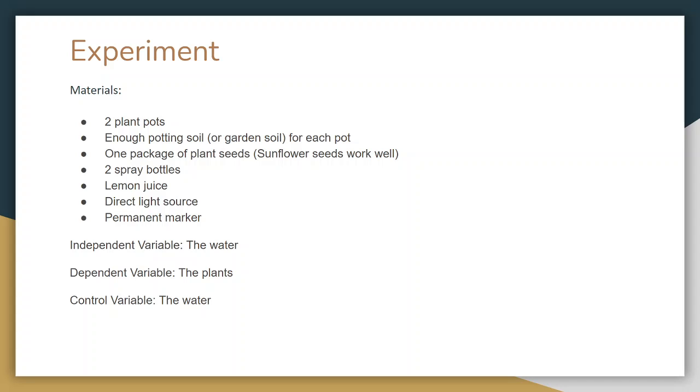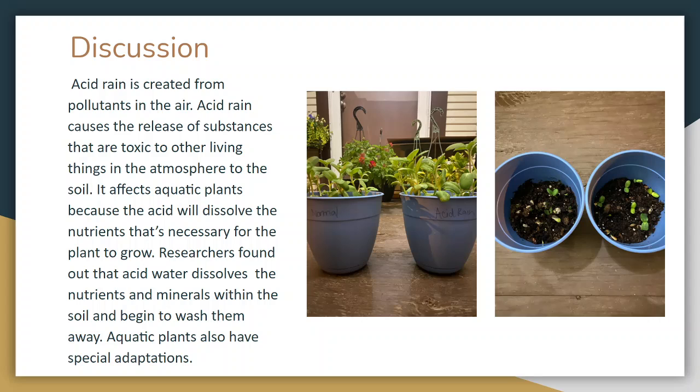My materials for the experiment were 2 plant pots, potting soil, 1 package of plant seeds. I did use sunflower seeds, 2 spray bottles, lemon juice, direct light source, and a permanent marker. The independent variable was the water, the dependent variable was the plants, and the control variable was the water.